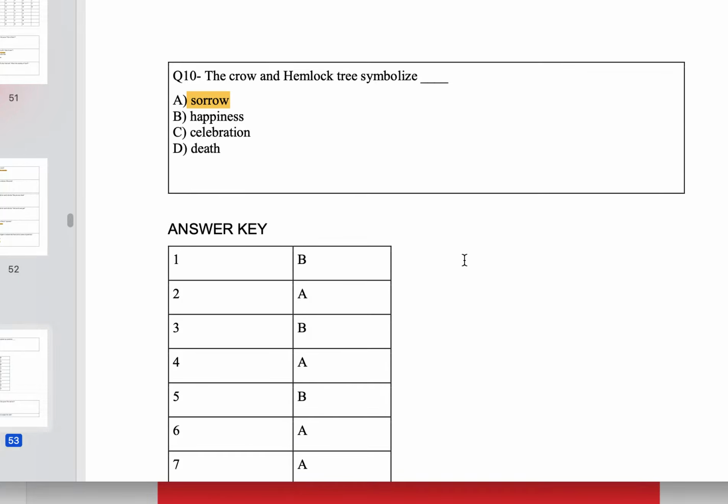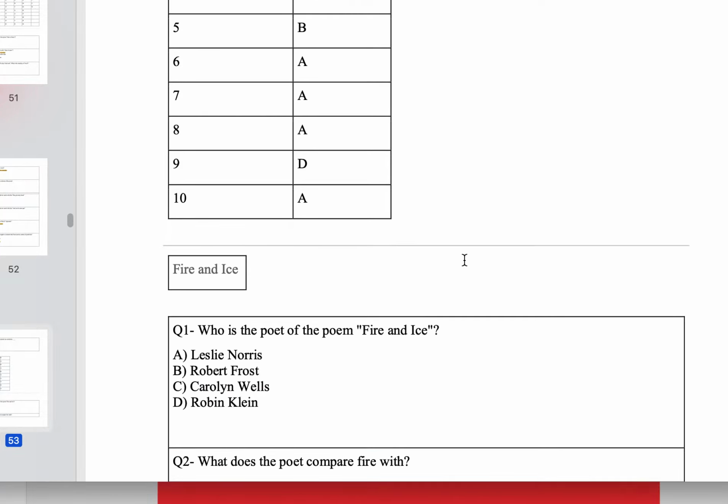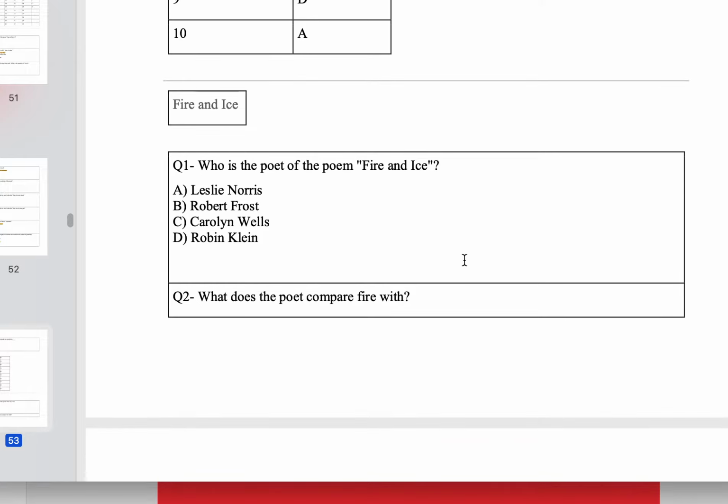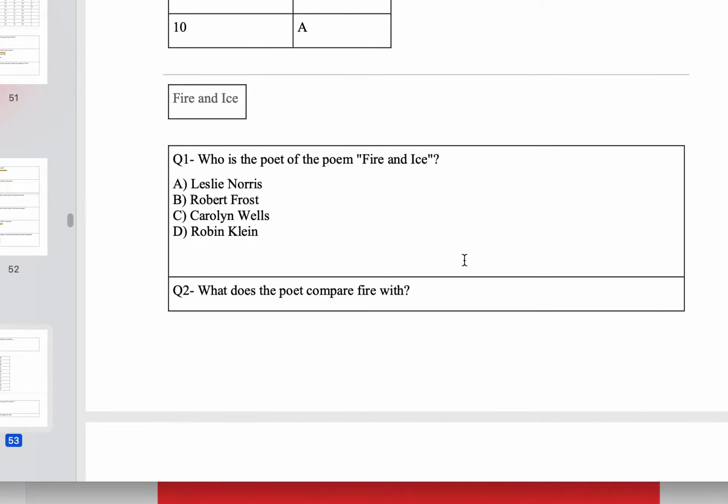Okay. So, here we go with the answer key. Let's start with the next poem. I hope you guys have learned the questions. So, the next poem is again by Robert Frost, Fire and Ice.